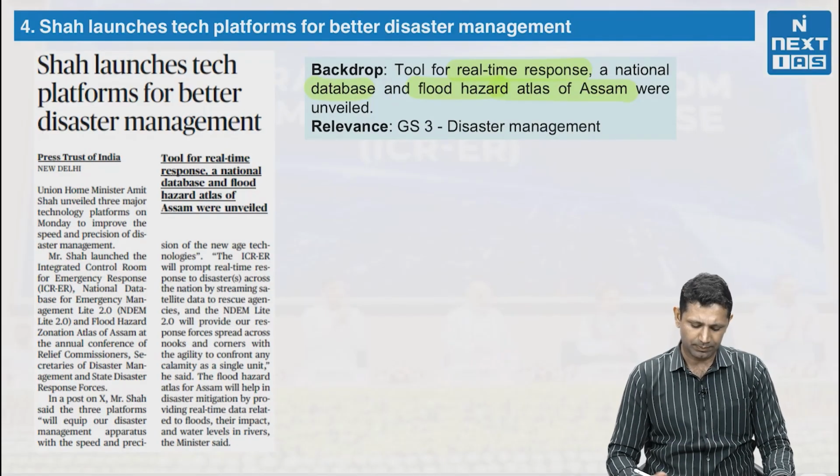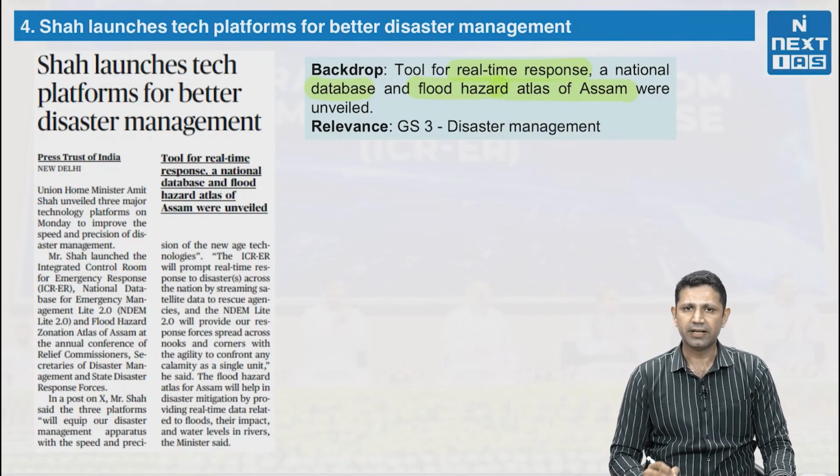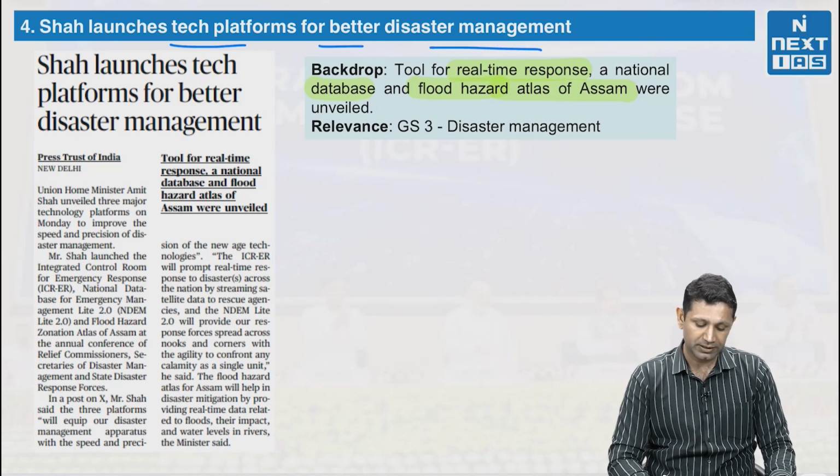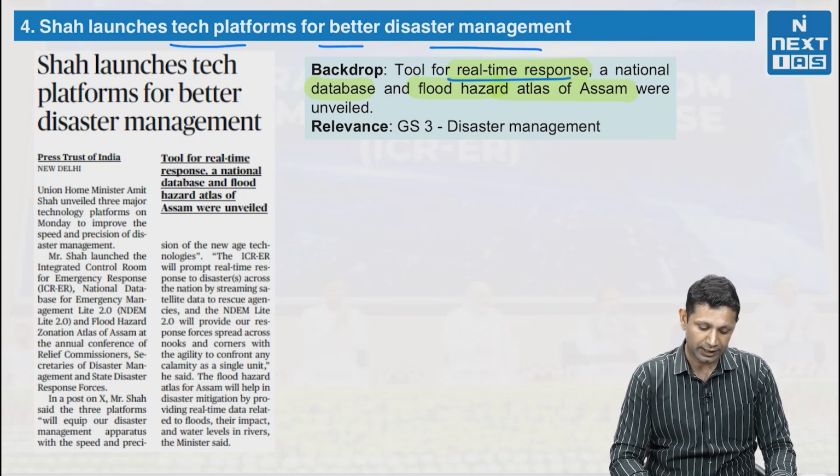The fourth topic in the explain section is about disaster management. Amit Shah, the Honorable Home Minister of India, has launched tech platforms for better disaster management. The backdrop is that tools for real-time response, a national database and a flood hazard atlas of Assam were revealed.